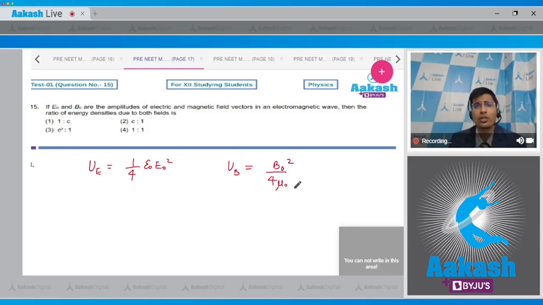One of the characteristics of the electromagnetic wave, dear students, is that the value of UE is equal to UB, which means that the ratio of UE to UB is equal to 1:1. Therefore, the electric and the magnetic fields contribute equally to the average energy density of the electromagnetic waves. And for this question, therefore, the correct answer is option number 4. Now let us solve question number 16.